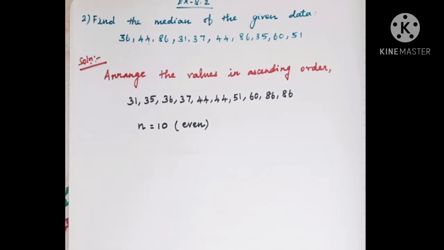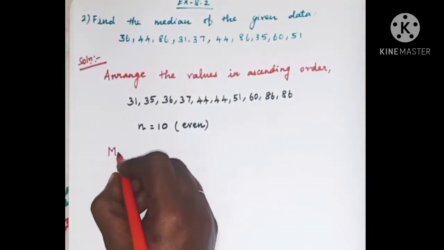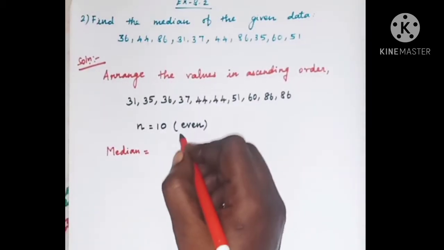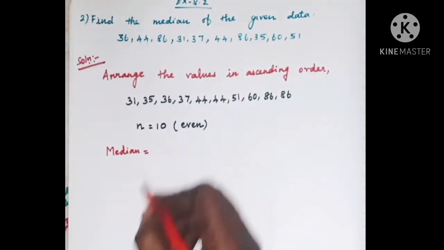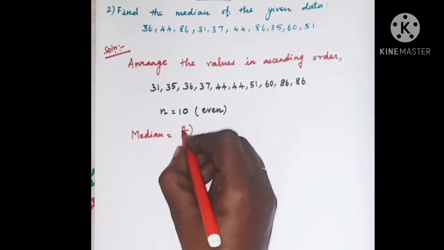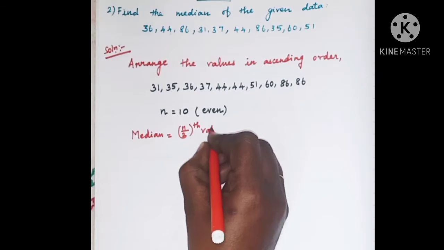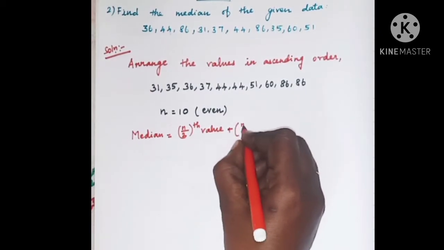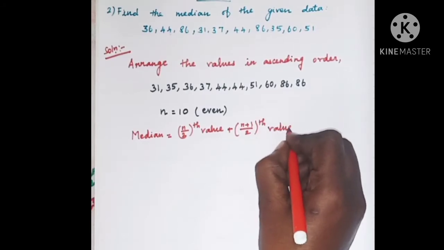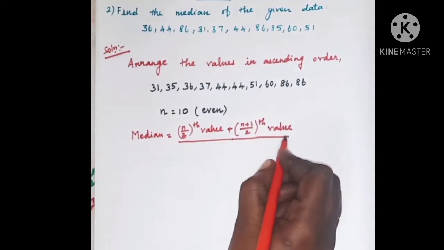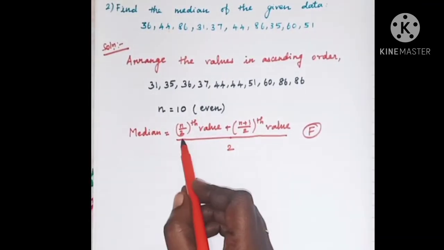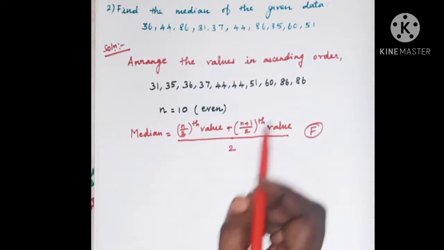So we have to write the formula to find the median. When n is even, the median is equal to the n by 2th value plus the (n plus 1) by 2th value, divided by 2. This is the formula to find the median when n is even.